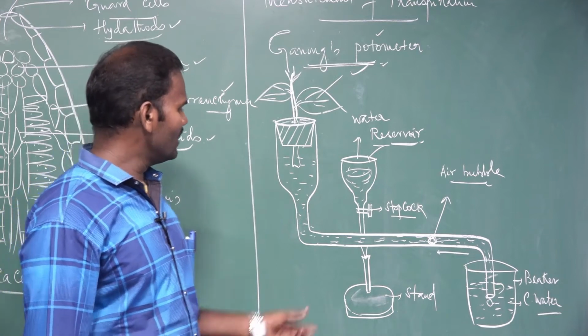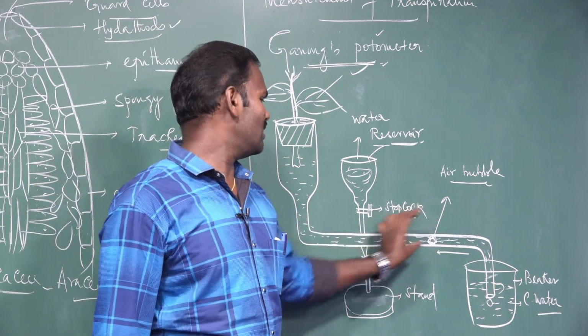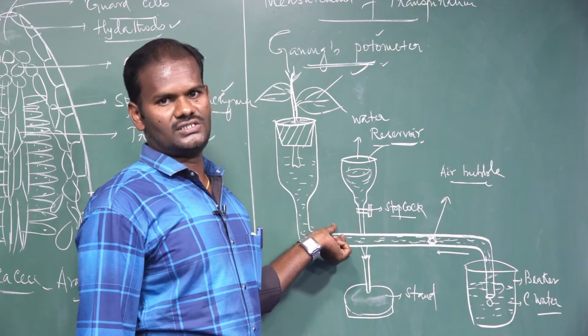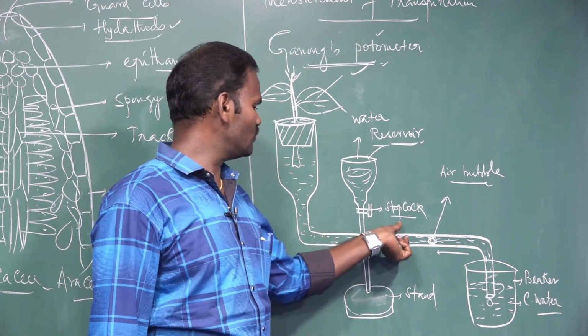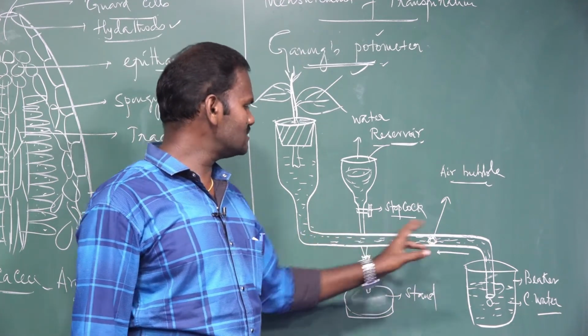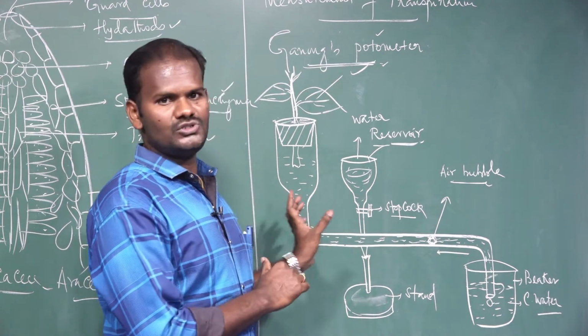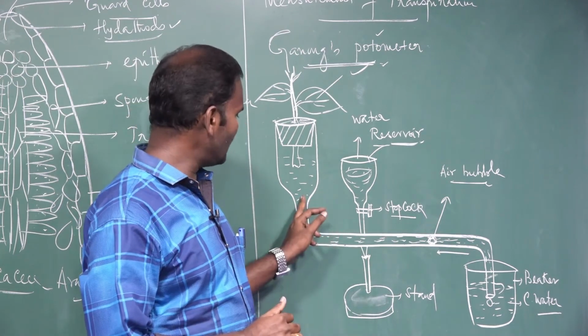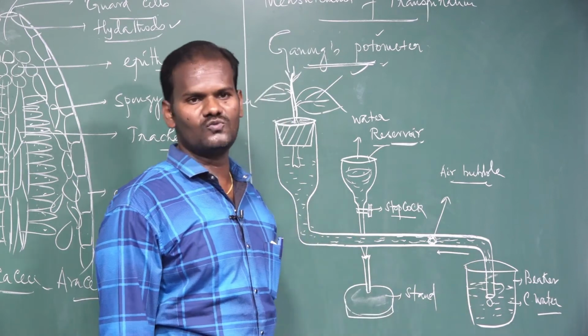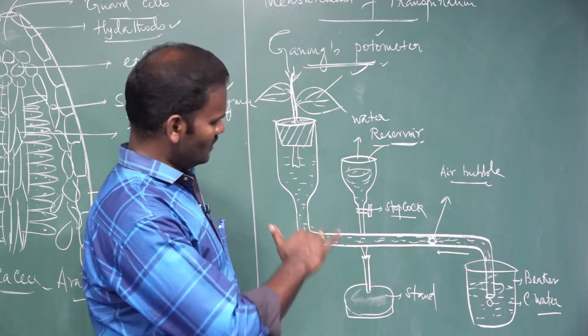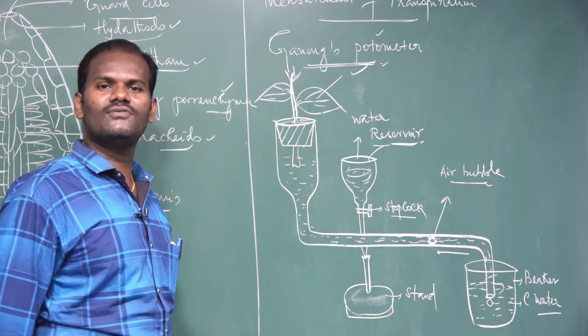It is a horizontal graduated tube. Both ends are bent in opposite directions, one side bent upwards, another side bent downwards. So this is the way we can measure the rate of transpiration.